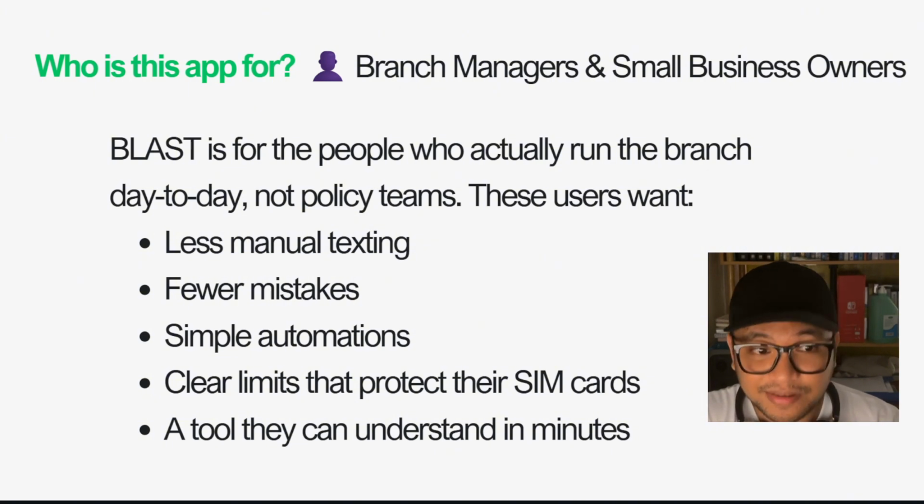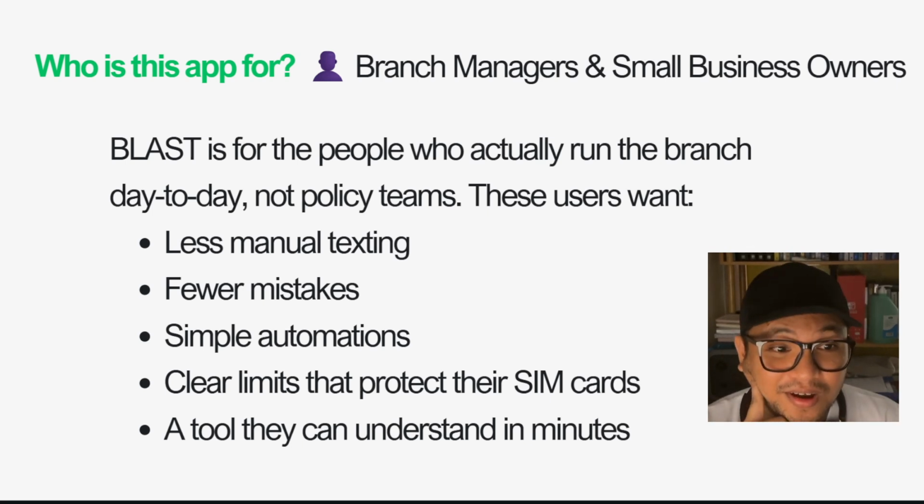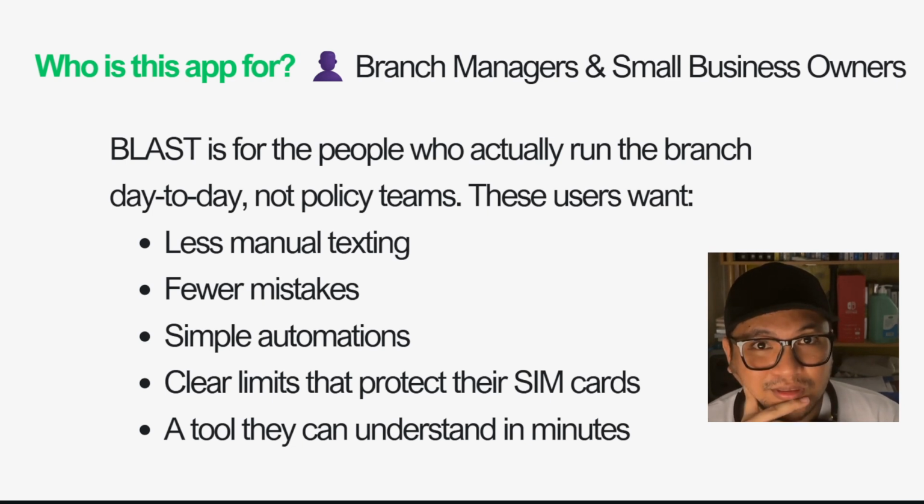These users want less manual texting. So instead of manual texting, they do it with automation. Fewer mistakes, because sometimes if you do copy and paste, it's still prone to human errors. Simple automations. You can just simply upload a CSV file or set up the data in Google Sheets and have the automation run by itself. Clear limits that protect their SIM cards. We don't want to send as many messages every day because it's really limited for a small number of people, probably 100 to 200 maximum per day, because they just want to send reminders to specific people that need them. And a tool they can simply understand in minutes, not complicated.